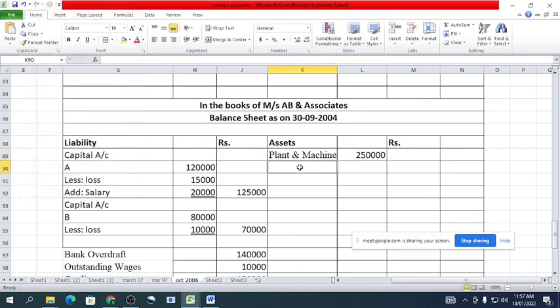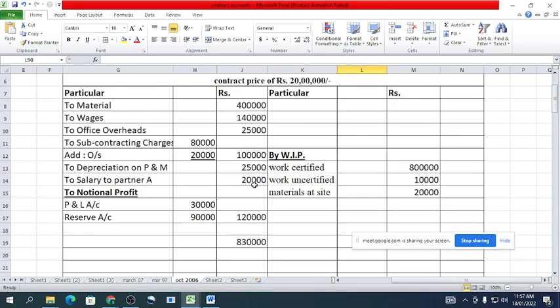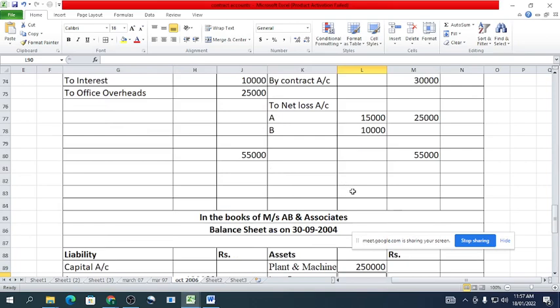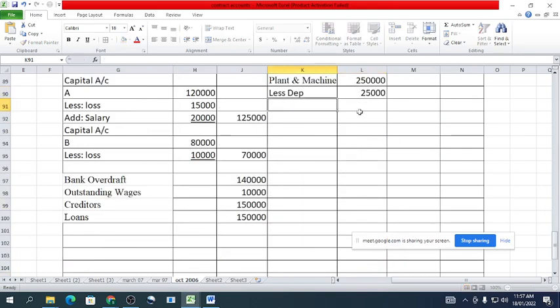Less depreciation. I think we have charged depreciation of rupees 25,000. So the outer column amount will be 2,25,000.